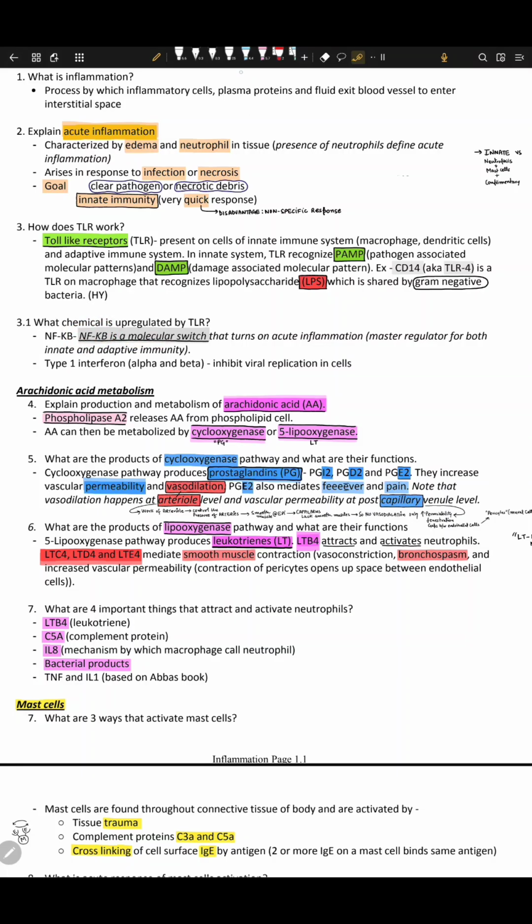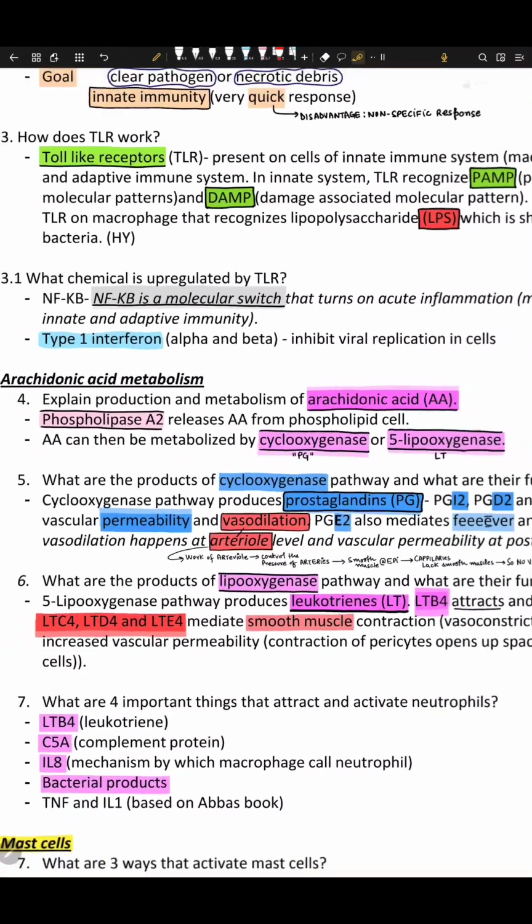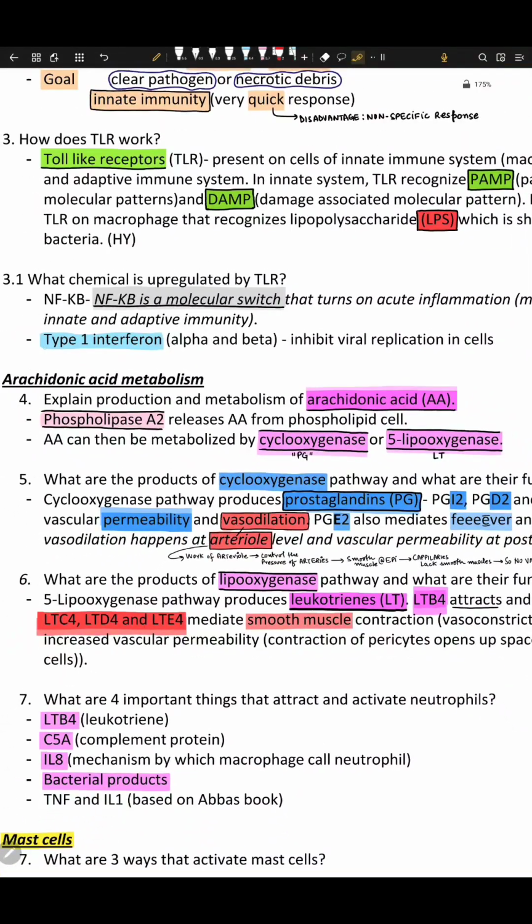The other thing they upregulate is type 1 interferon. That's very important as well. This type 1 interferon stops viral replication in the cell. It interferes, so that's why we call it interferon. It's of two types, alpha and beta. We don't want to discuss it right now because it's another topic.